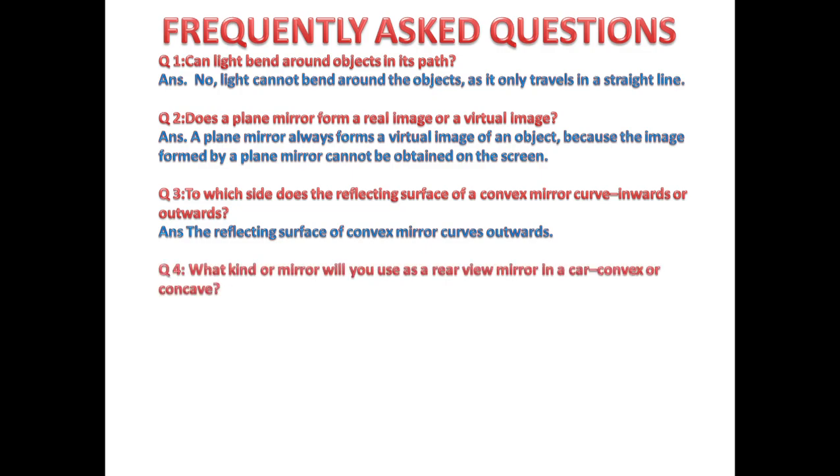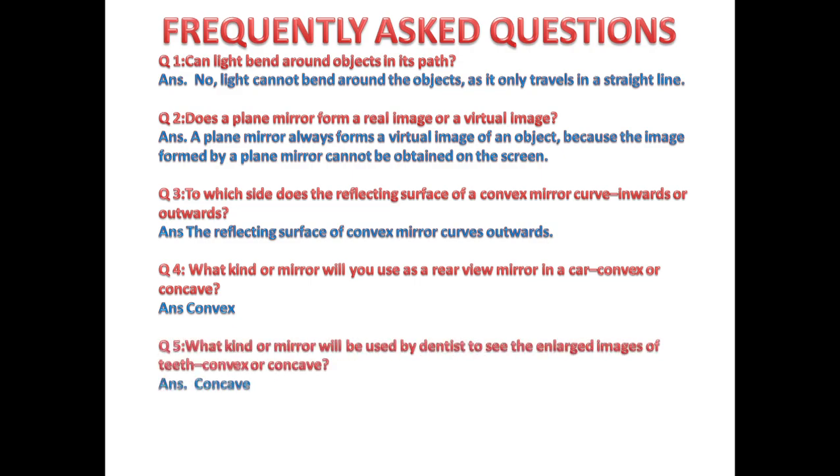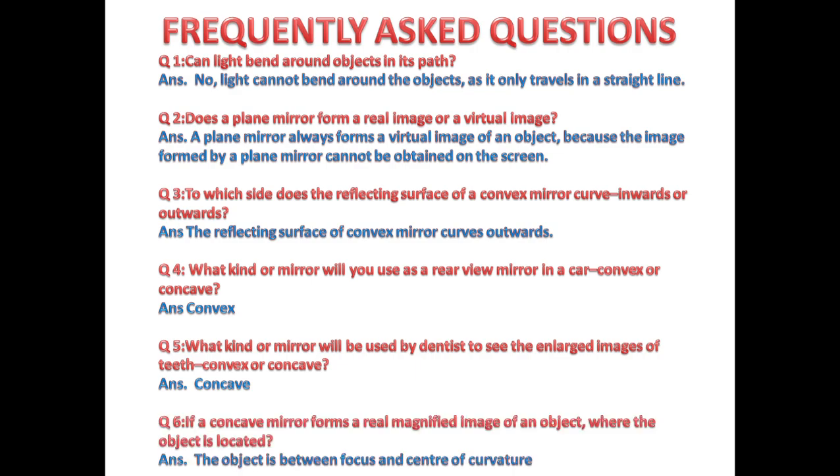What kind of mirror will you use as a rear view mirror in a car? Convex or concave? Convex. What kind of mirror will be used by dentist to see the enlarged image of teeth? Convex or concave? Concave. If a concave mirror forms a real magnified image of an object, where is the object located? The object is between focus and center of curvature.